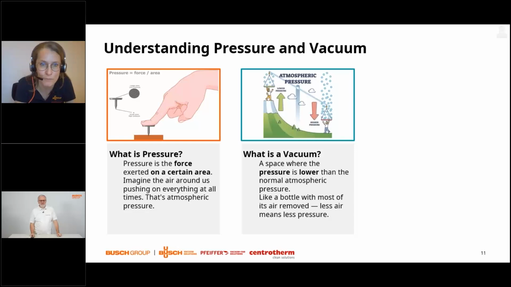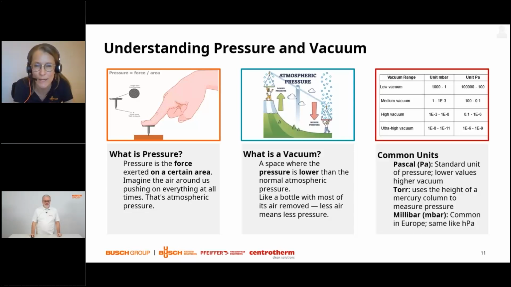Another example from our lives is imagining mountain areas such as the top of Mount Everest. You have very low pressure there compared to atmospheric pressure, which is around 1013 millibar. At the top of Mount Everest, you have around 300 millibar. So less pressure, less oxygen.